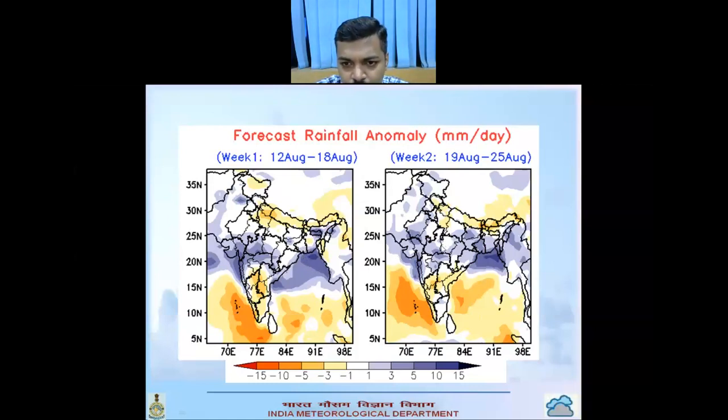In the week 2 also, more or less the central parts are likely to have normal to slightly excess rainfall anomaly.